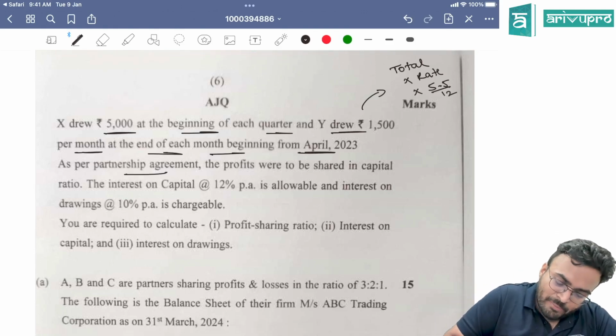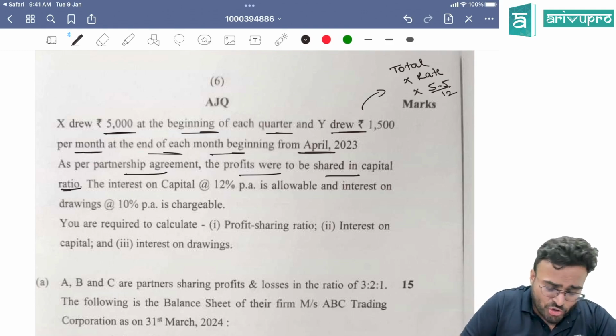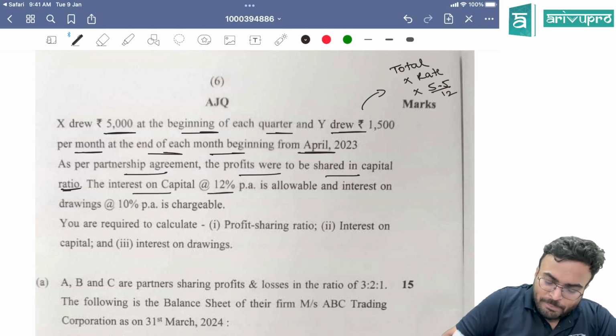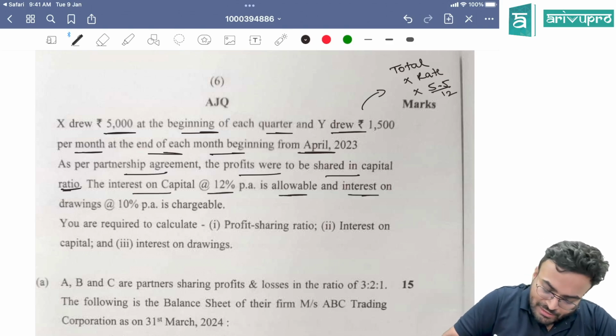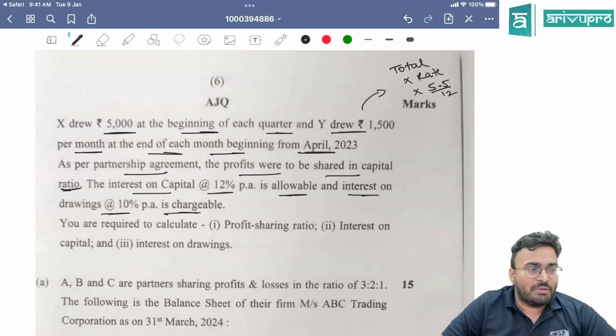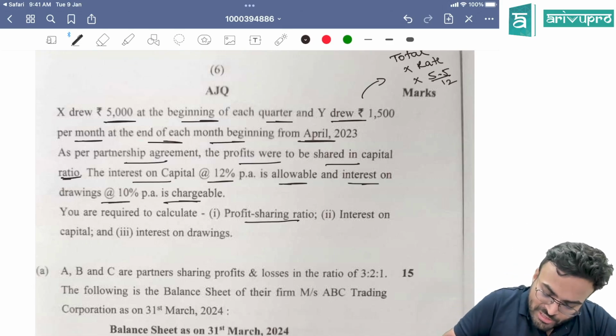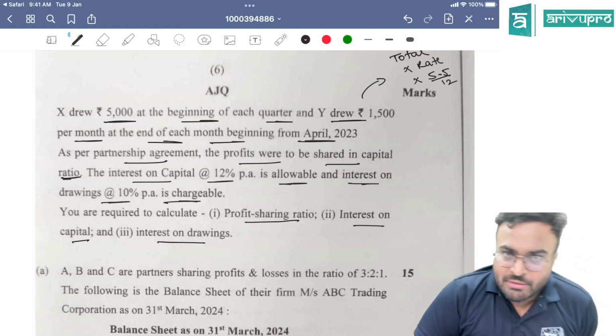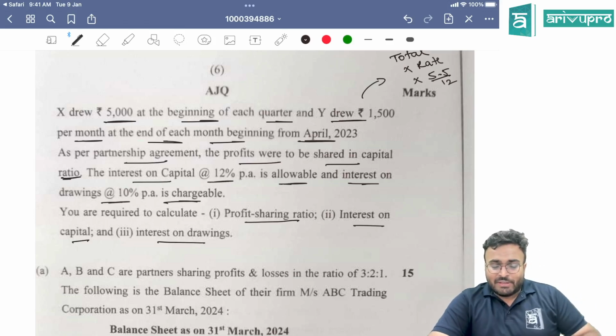As per partnership agreement, profits were to be shared in capital ratio. Effective capital, you have to calculate that. Interest on capital 12% per annum is allowable. Interest on drawings 10% per annum is chargeable. Clear? Calculate profit sharing ratio, interest on capital and interest on drawings. Is this clear, guys? Yes. Are you clear with this?